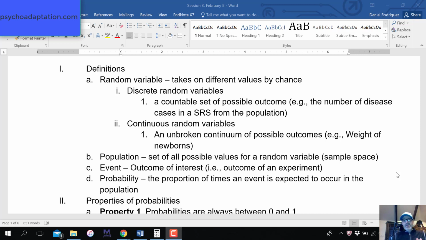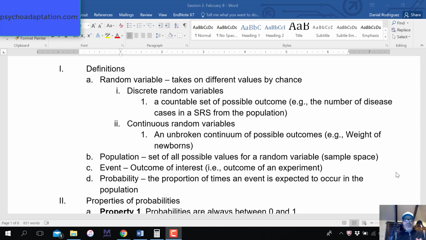Now, of course, you're not always going to be picking people at random. Say you're conducting a study and you have people entering your study in a non-random fashion. That's different, but in general, we will assume that the selection of an individual from a population is at random.